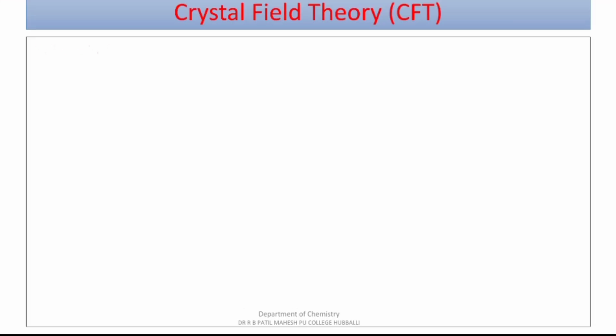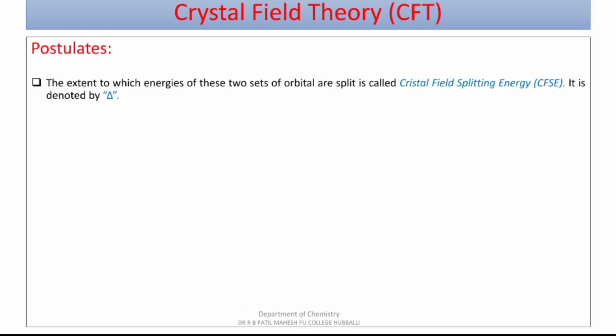Moving further, continuation of postulates. The extent to which the energies of these two sets of orbitals are split is called crystal field splitting energy, and it is denoted by delta.